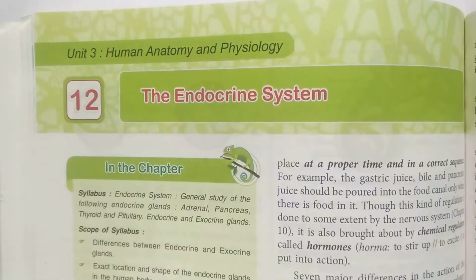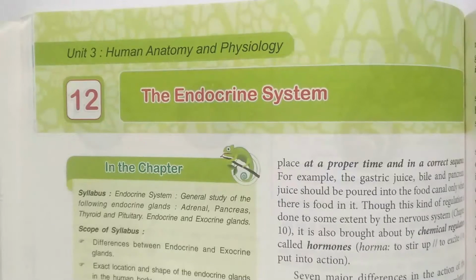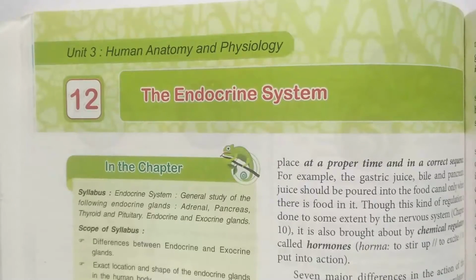Now in this video we are going to take two more important endocrine glands, and these are the thyroid and pituitary gland. So these are the four major glands given in the book, which you have to study deeper. So let's start our topic.